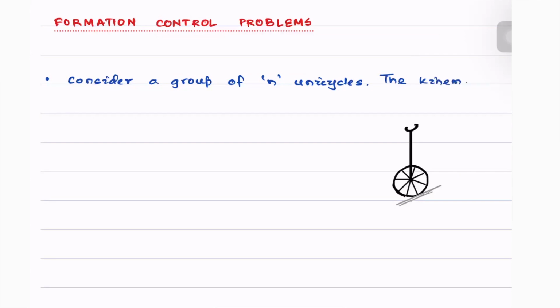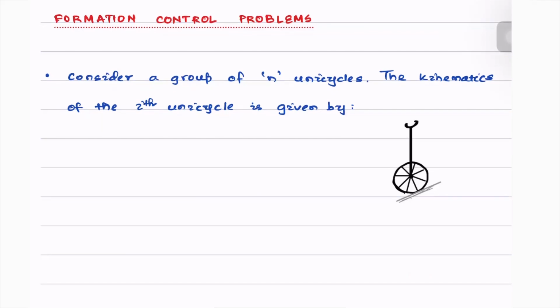The kinematics of the ith unicycle is given by xi dot is equal to vi cos of alpha i, yi dot is equal to vi sine of alpha i, and alpha i dot is equal to some omega i, which is oftentimes the input to the system. But let's talk more about this slightly later.